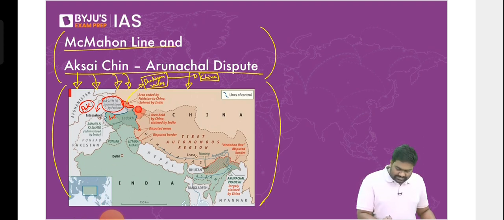Next, this here is Aksai Chin. This is the area occupied by China. You can clearly see what I was talking about. You can clearly notice that Aksai Chin is sandwiched between Tibet. See, this is Tibet here. This is Xinjiang here. And right between them, you have Aksai Chin.